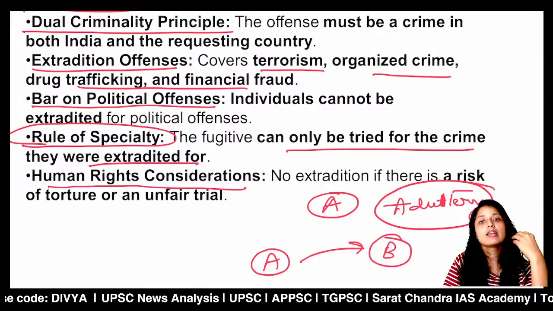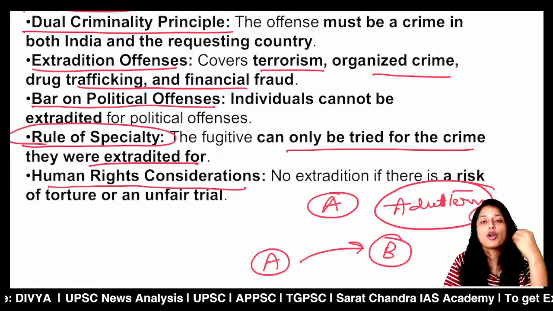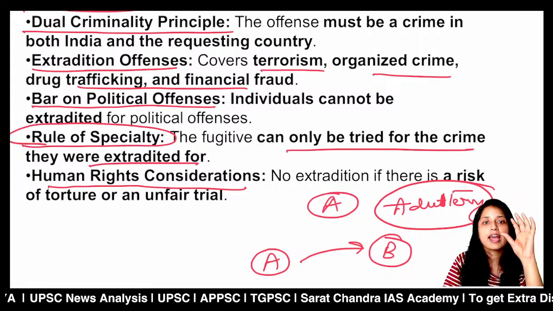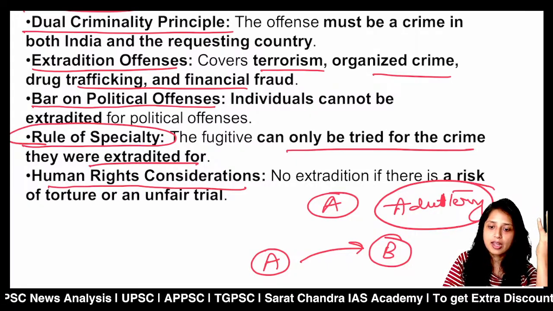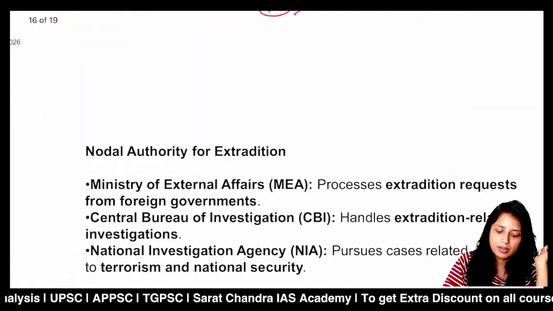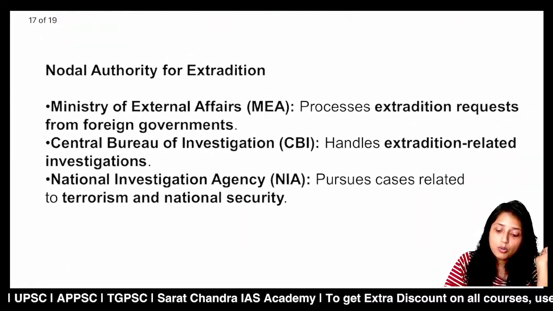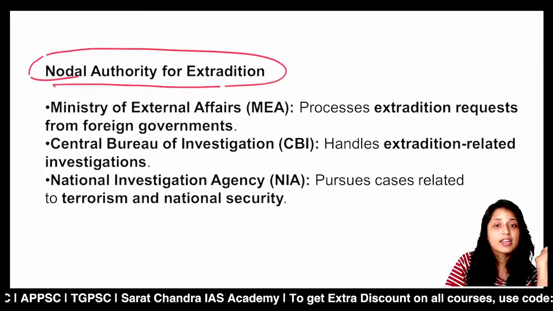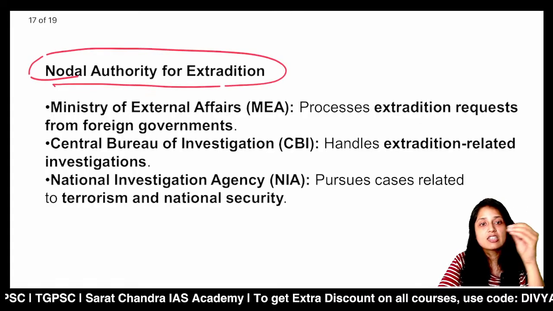Now, who is the nodal authority? Very, very important. Which ministry deals with extradition requests from a foreign government? It is the Ministry of External Affairs. Which agency deals with the related investigation? It is the CBI. And the NIA, the National Investigation Agency, deals with specific cases related to terrorism and national security. So these are the nodal authorities.